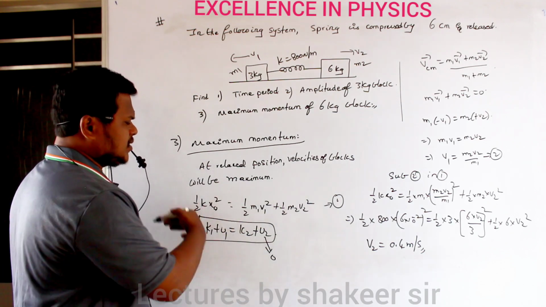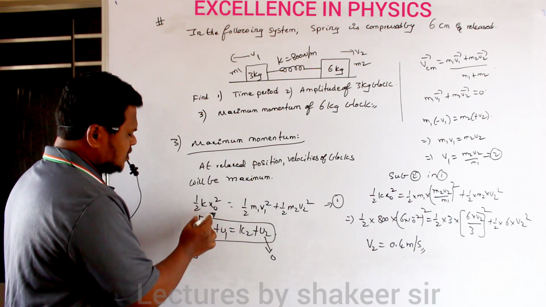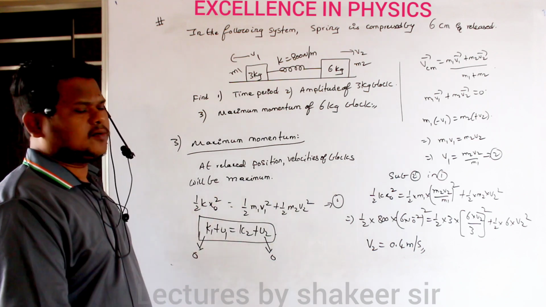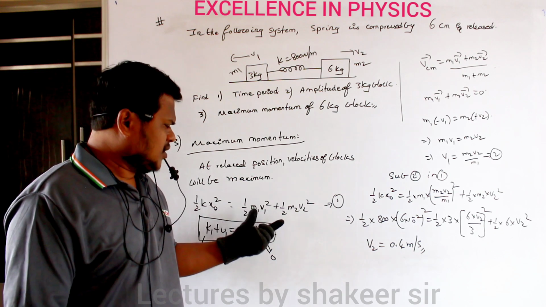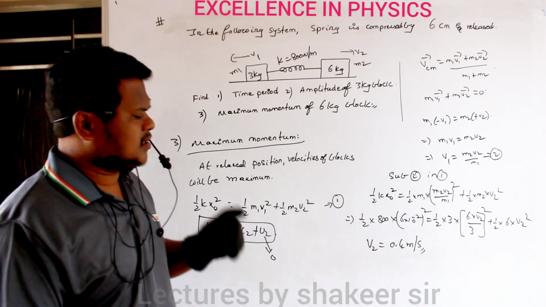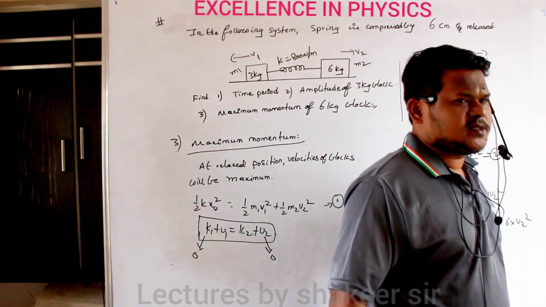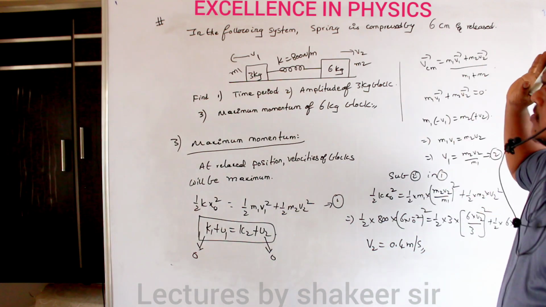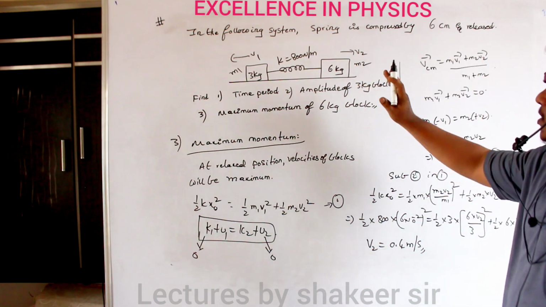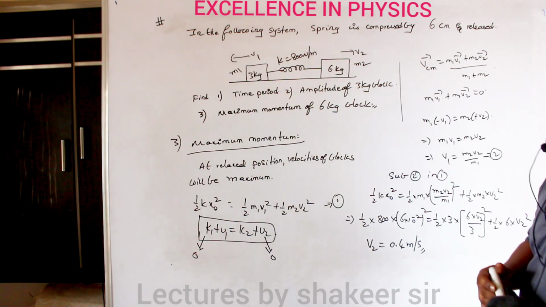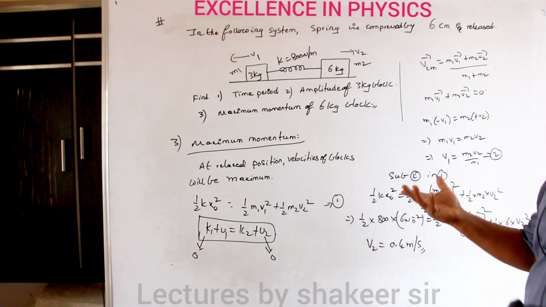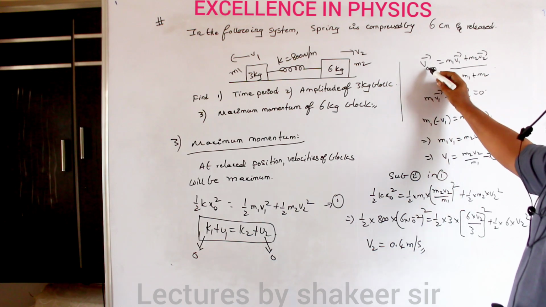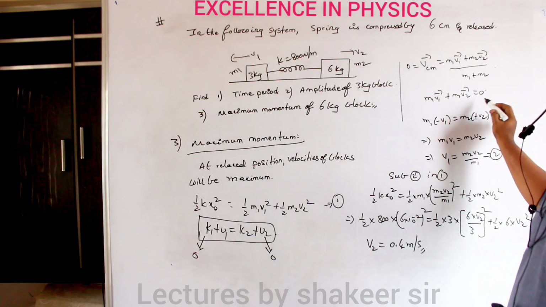In this equation, how many unknown quantities do I have? k is known, x naught is known, m1 and m2 are known, and v1 and v2 are the unknown quantities. Clear? If 2 unknown quantities are present, I require one more equation, and I can get that from the concept of center of mass. As no external forces are acting on this system, the displacement of the center of mass will be 0. So the velocity of the center of mass is also 0. This is the relation, and as the velocity of the center of mass is 0, this total term will become 0.